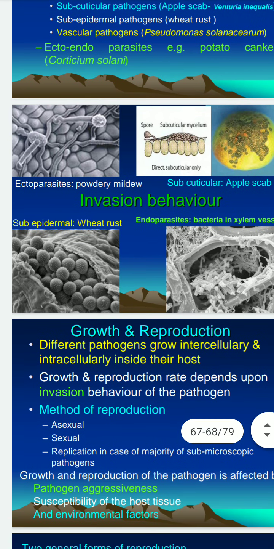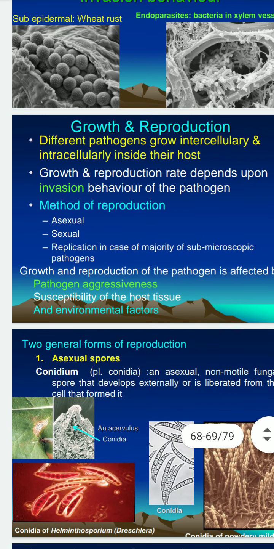This is a diagram showing invasion behavior. After penetration, in the post-penetration stage, growth and reproduction of the pathogen take place after the vegetative growth of the pathogen. Different pathogens grow intercellularly or intracellularly inside the host. Growth and reproductive rate depend upon the invasion behavior of the pathogen.